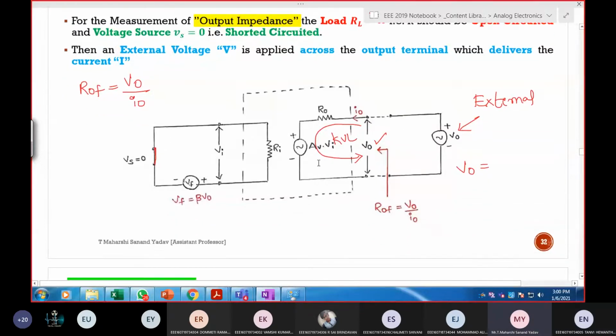Yes, can anyone tell me? KVL. So I naught is flowing through this. So this becomes plus, this is minus. Again, this is plus, minus. Here this is plus, this is minus. Now you tell me. I naught R naught plus Av into Vi, minus V out is equal to 0. I want V out. So V out can be written as I naught R naught plus Av times Vi. Now, in the same way, you try to apply KVL within this input loop also. Any direction you take.